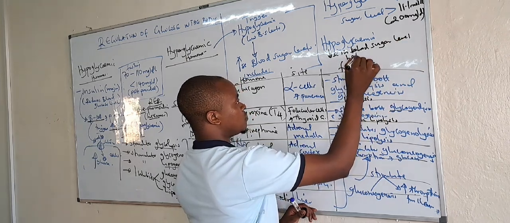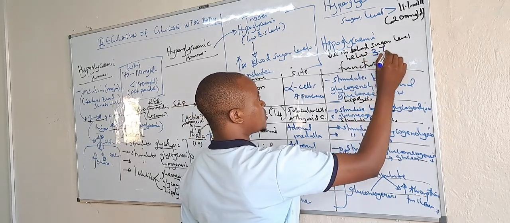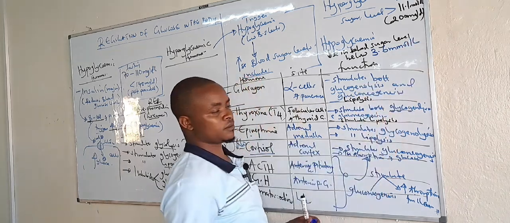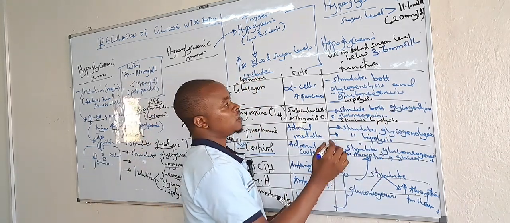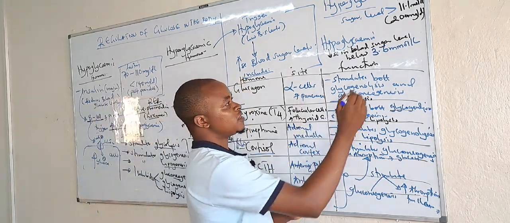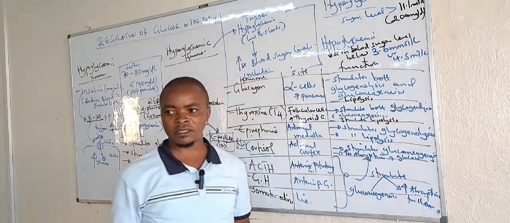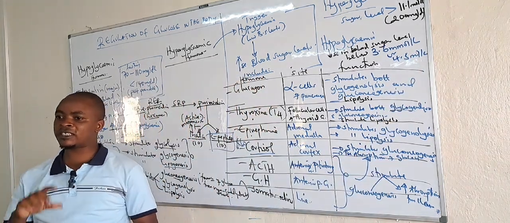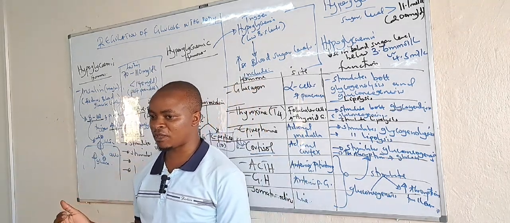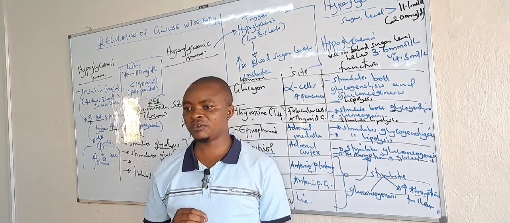Then hypoglycemia is decrease in blood sugar levels below 3.6 millimoles per liter. Some books say below 3.6. Or sometimes Michael L. Bishop, in his book of clinical chemistry, says 4.5. Some books can give you 4.5 millimoles per liter. So whenever you are defining hyperglycemia or hypoglycemia, you must give the reference, the range, the cutoff. That's how it comes out.